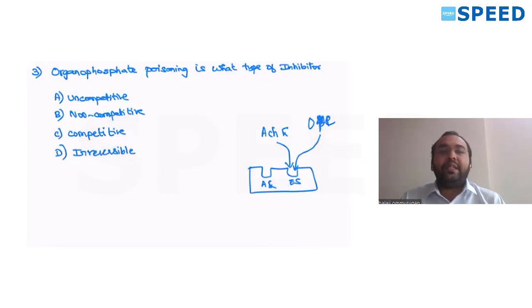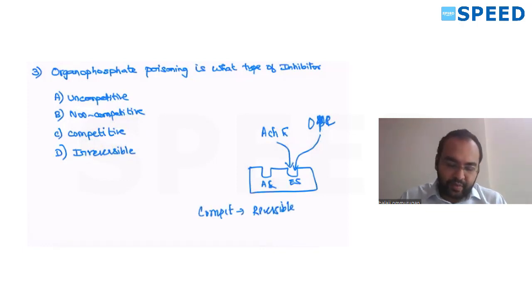The second point in this is whether it is reversible or irreversible. See, all competitive inhibitors are reversible. Why? Because in competitive inhibition, let's have this. This is your enzyme. This is your substrate.